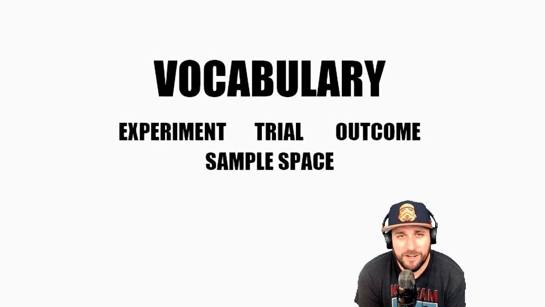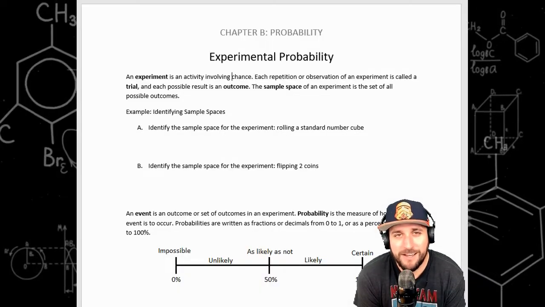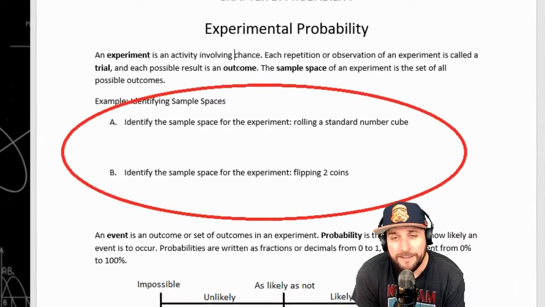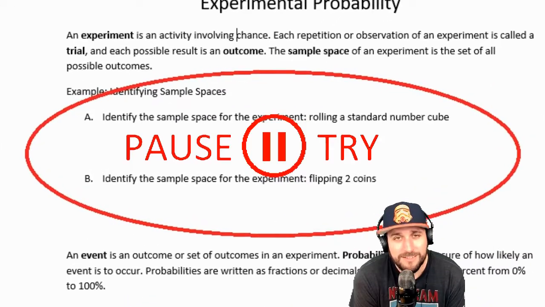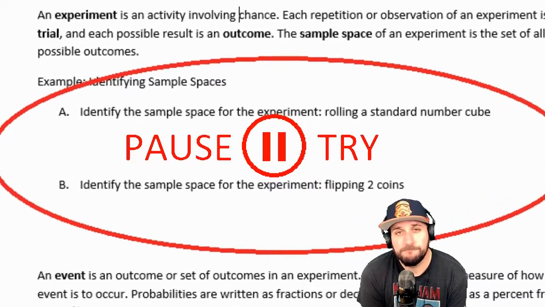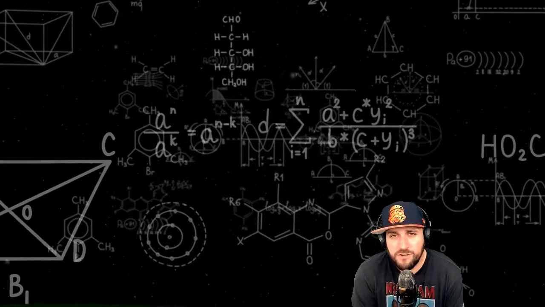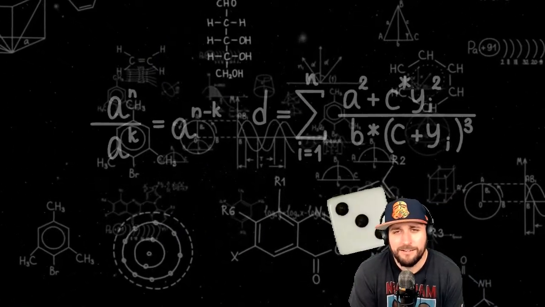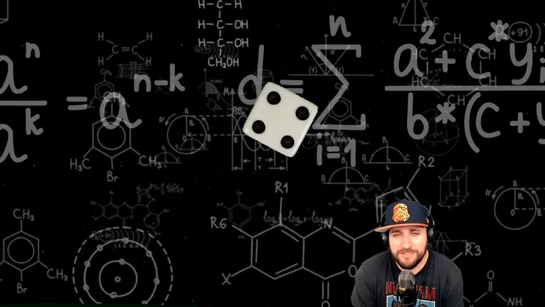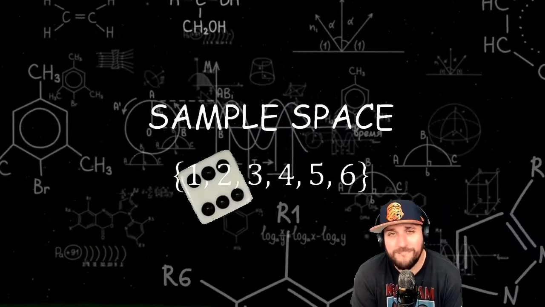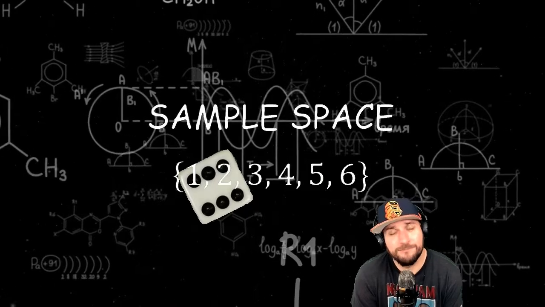First thing we're going to do is talk about sample spaces and try to identify them. So if we look at our first two examples on our notes, could you identify the sample spaces in those problems? The first example asks us to identify the sample space from rolling a number cube or a die. On this one, there's 6 possible outcomes because the cube has 6 sides. We could get a 1, 2, 3, 4, 5, or 6.